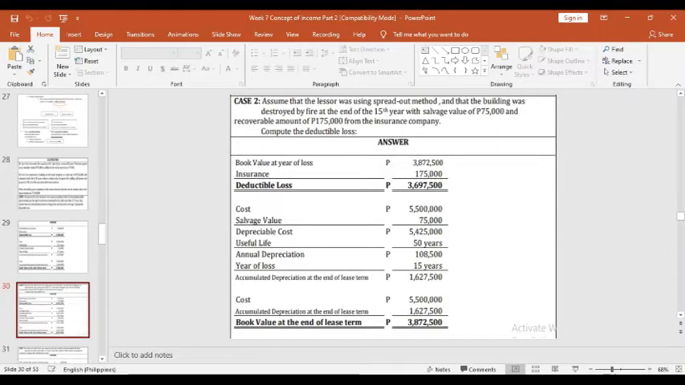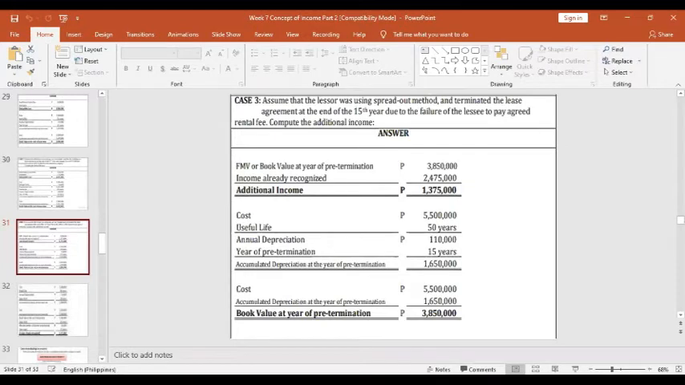Then it was multiplied by the year of loss, which is 15 years. So the accumulated depreciation at the end of the lease term is 1,627,500. And the cost of 5.5 million should be reduced by the accumulated depreciation at the end of the lease term. So the book value at the end of the lease term is 3,872,500. And then less the insurance, 175,000. So the deductible loss on the leasehold improvements is 3,697,500.